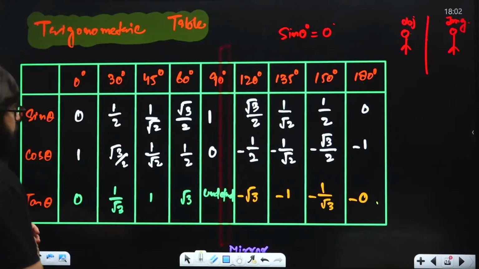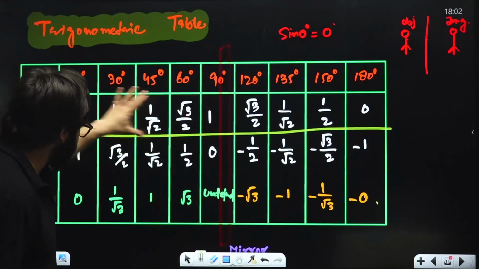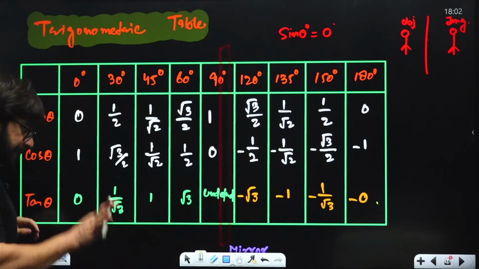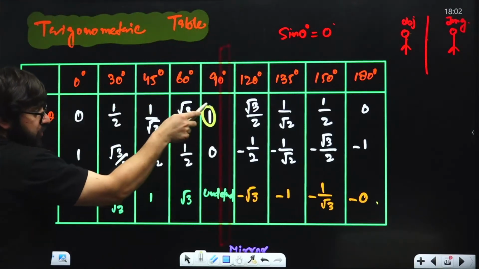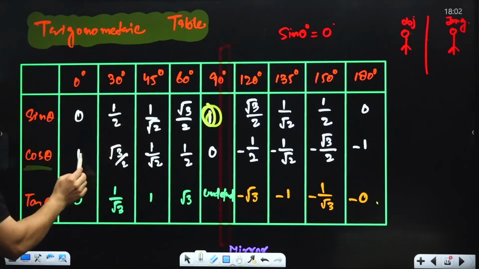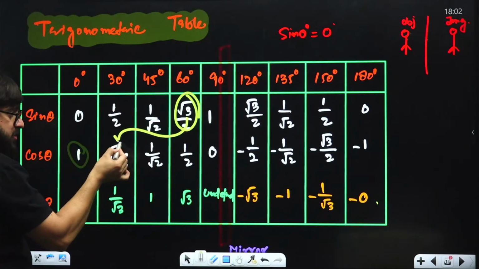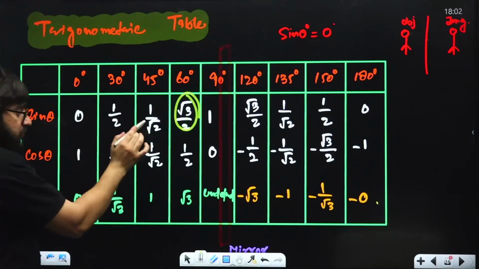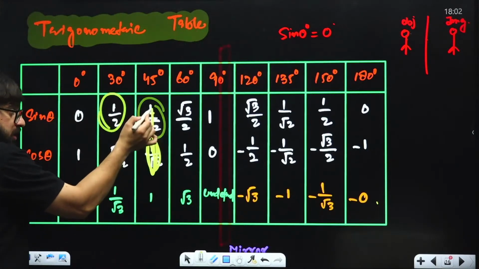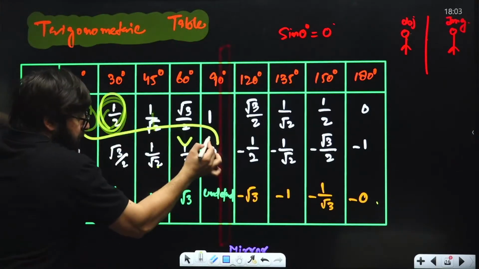Now, come over here. Sir, in the case of the first row, you have told us the trick. You will have to remember these, then you can basically do the rest as the mirror elements. Okay. Now see, guys, now we have to write the values of cos. It is 1 over here. I want you to take this 1 and place it over here at the first place. Now it is root 3 by 2 over here. I want you to place this root 3 by 2 at the second place. Now it is 1 by root 2 over here. Place 1 by root 2 here only. Then it is 1 by 2. I want you to place 1 by 2 over here. Then it is 0. I want you to place 0 over here. Done.